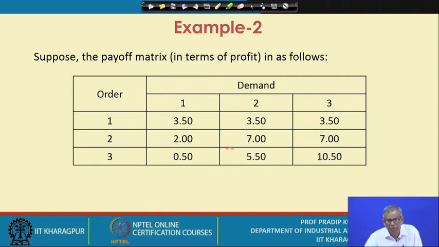When the order quantity is 2, obviously the opportunity cost will be 0, 7 minus 7, and when the order quantity is 3, you are getting 5.50. So how much are you losing? That is 7.00 minus 5.50, that means 1.50. You apply the same logic to calculate the opportunity cost for the elements in the third column.